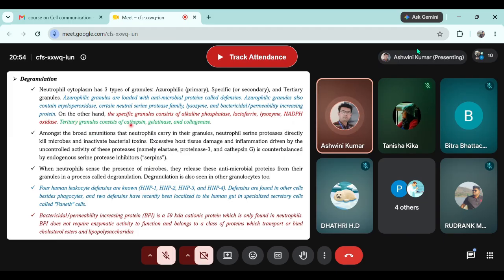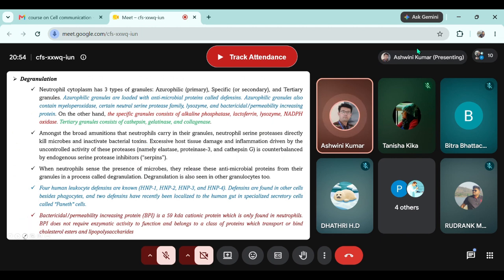On the other hand, the secondary or specific granule consists of alkaline phosphatase, lactoferrin, lysozyme, and NADPH oxidase, while the tertiary granule contains cathepsin, gelatinase, and collagenase. Amongst the broad ammunition that neutrophils carry in their granules, neutrophil serine protease directly kills microbes and inactivates bacterial toxins.